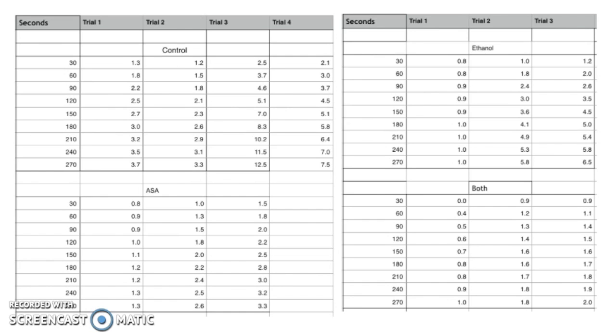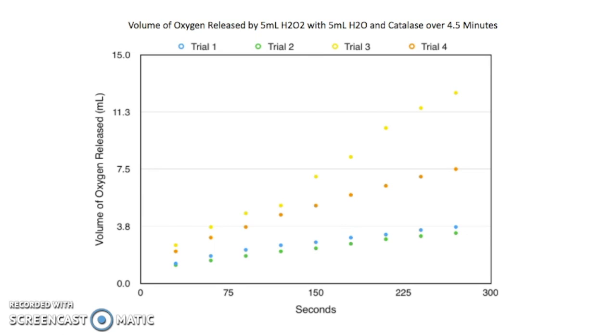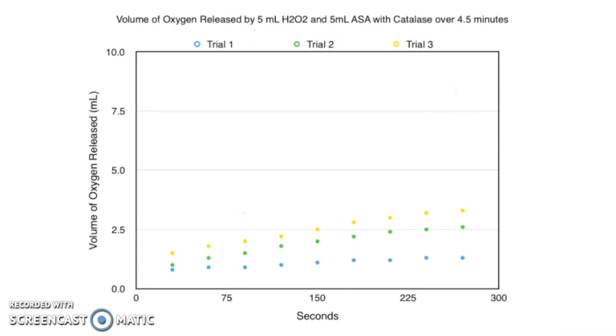The first is our control, which was 5 milliliters hydrogen peroxide. There is no inhibitor to this reaction. The third trial actually had released over 10 milliliters of oxygen by the last 90 seconds. We could only measure up to 10, so note the values were estimated by trend and visual observation for the last 3 intervals.